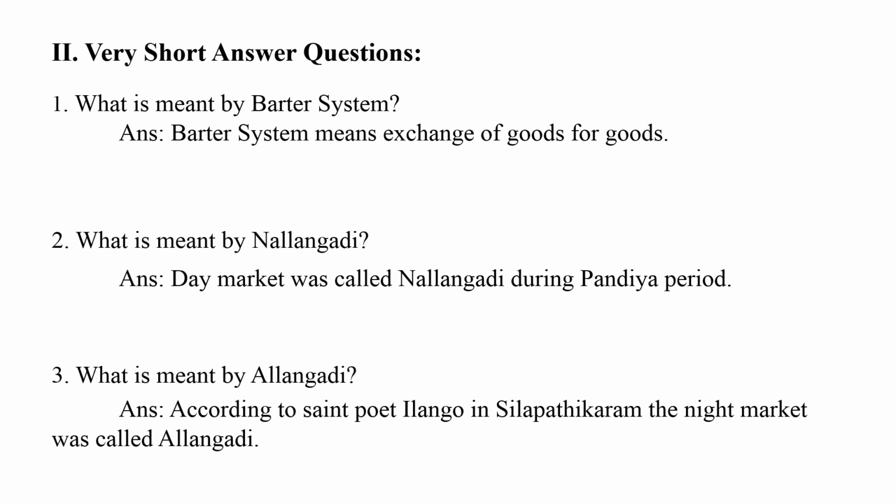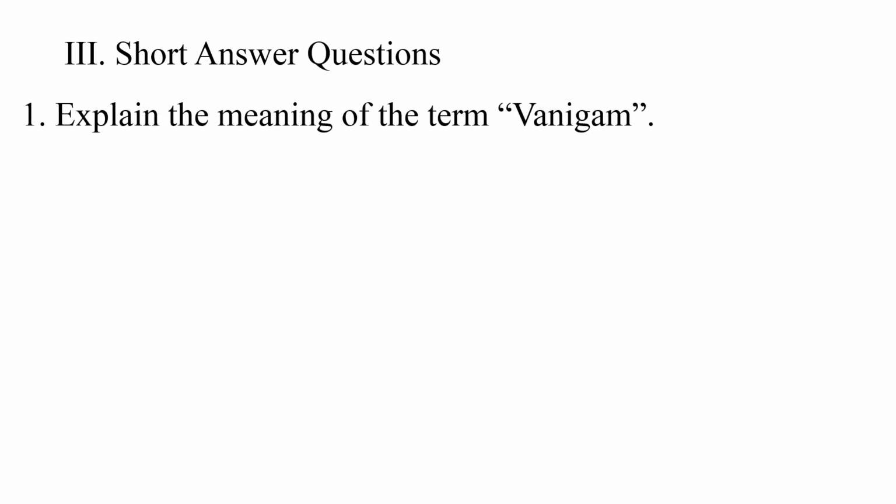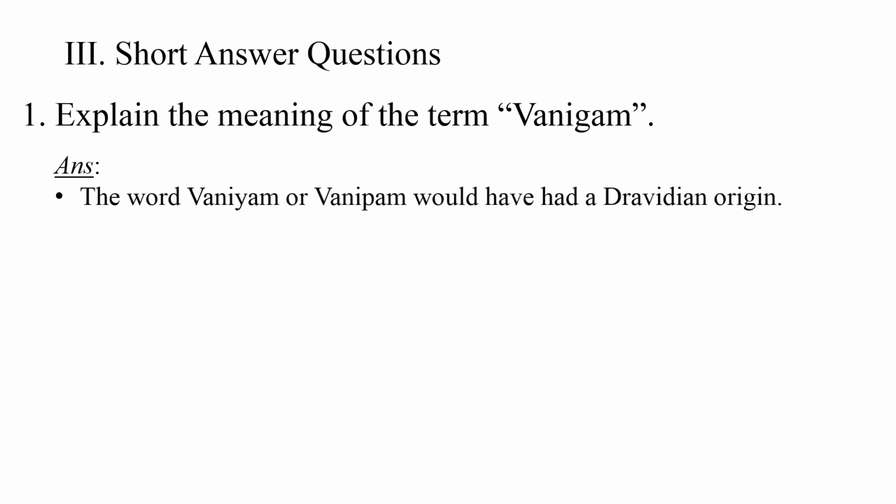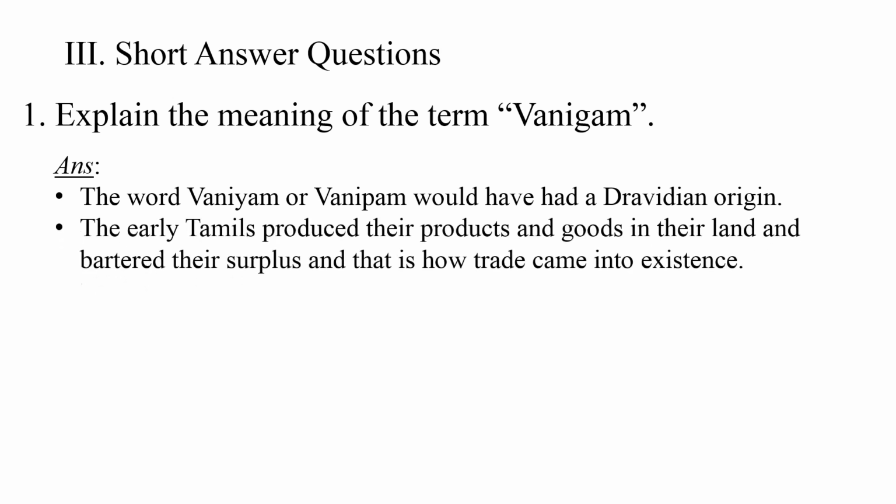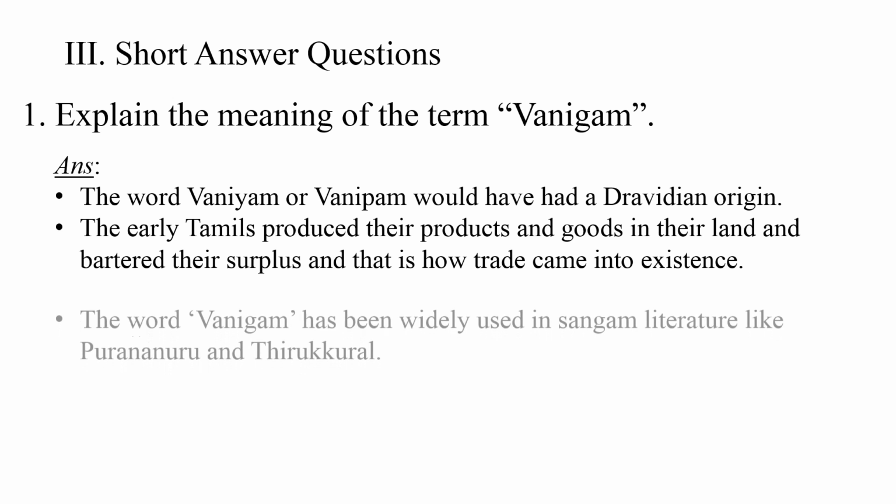Let's write one more question for today's classwork. Short answer questions. Explain the meaning of the term Vaniham. The word Vaniham or Vanibam would have had a Dravidian origin. The early Tamils produced their products and goods in their land and bartered their surplus, and that is how trade came into existence.